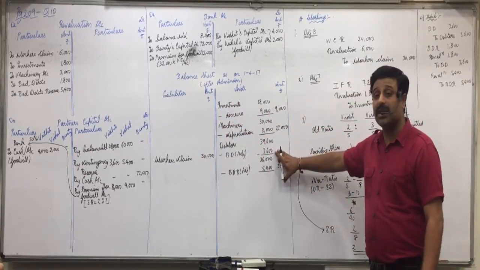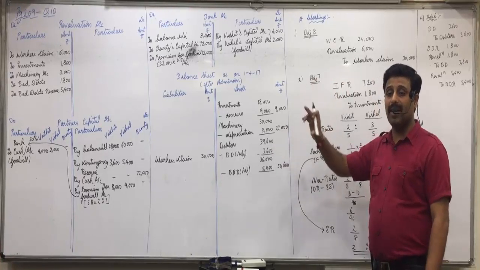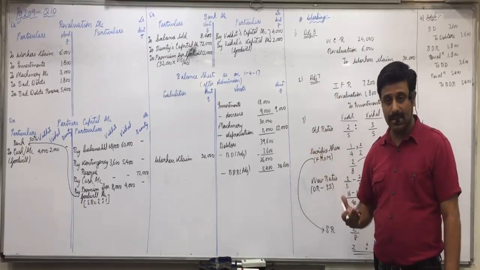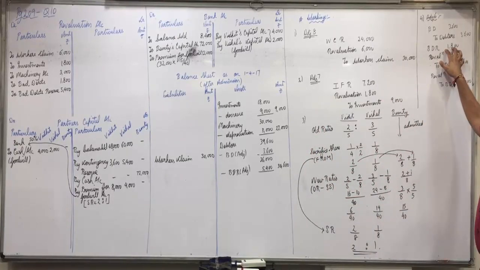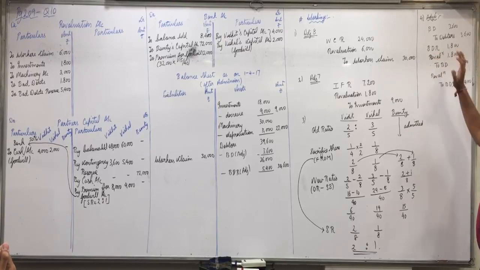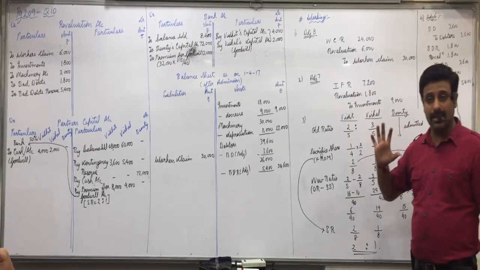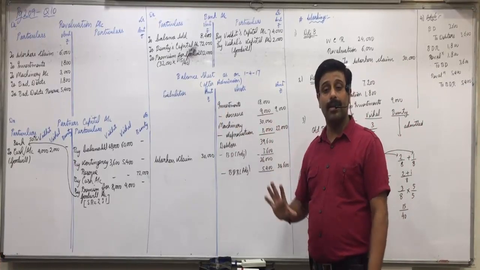So these bad debts first we will recover from last year's bad debt reserve. Why do we create the reserve? To meet the bad debts. Last year you created a reserve of 1800 to meet the bad debts, but how much bad debts took place? 3600. So that reserve which we created was insufficient. So the excess 1800 you will now take from the current year's revaluation account. Okay, and then that account is now completely used in meeting the bad debts. So this 5400 we now have to provide completely in the current year.